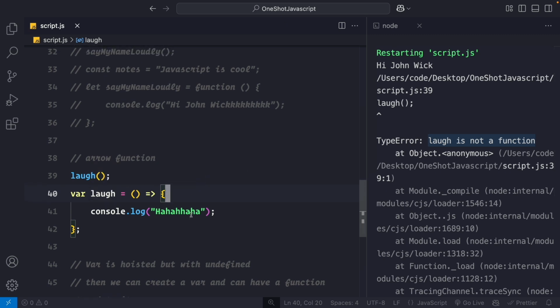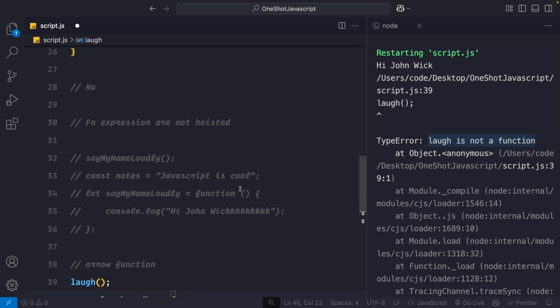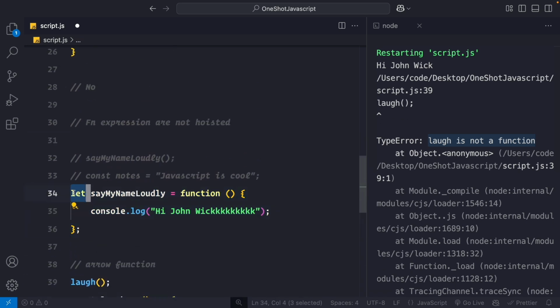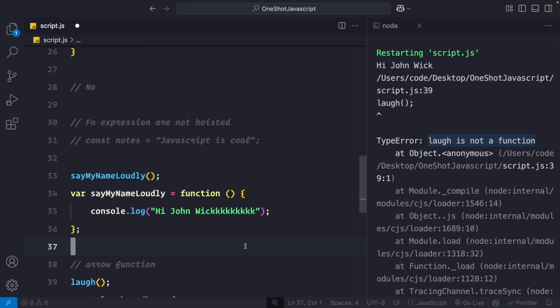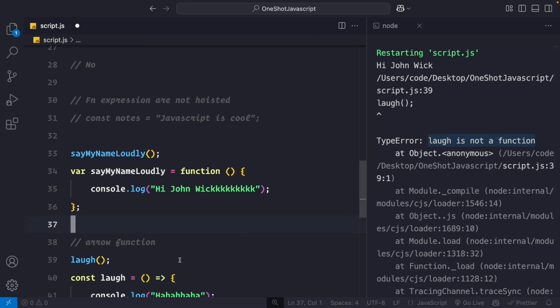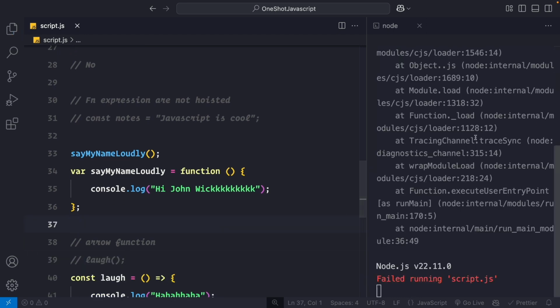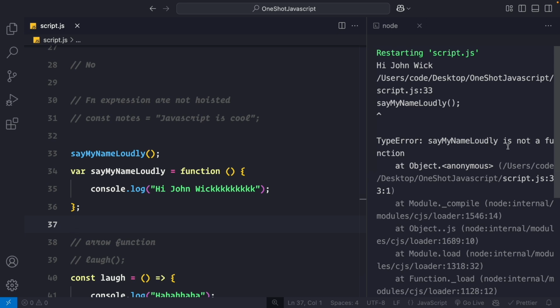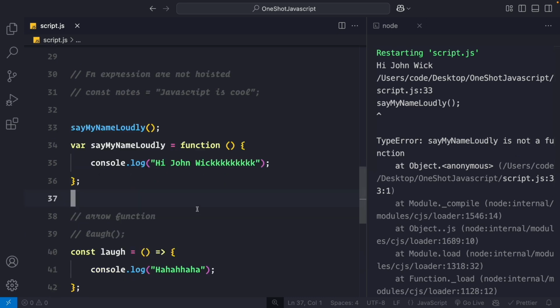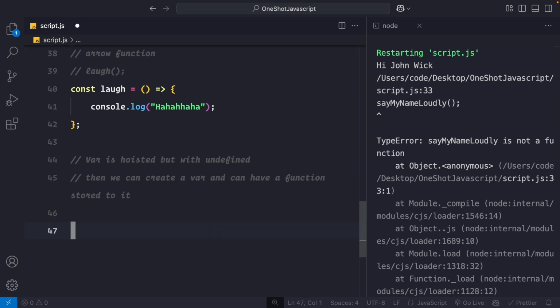Similarly, let's turn this say my name loudly into a variable, and if I try to access it later, you'll still get the same error. Let me comment this one out. You'll still get the same error. You see, it says say my name loudly is not a function. So yeah, this is hoisting. In hoisting, some of the code, specifically variables and function declarations, can be used before they are declared.